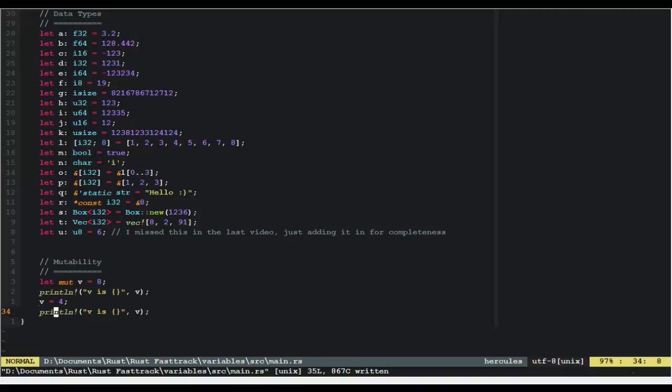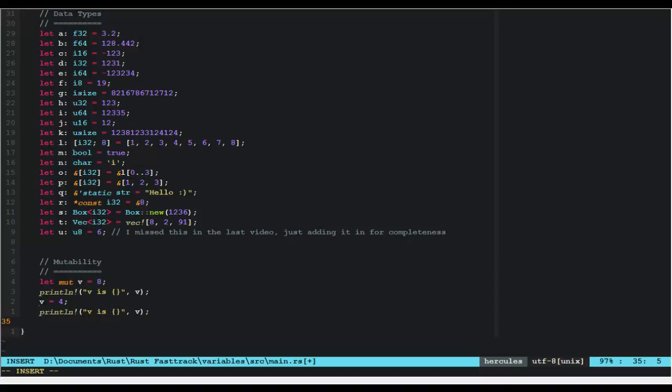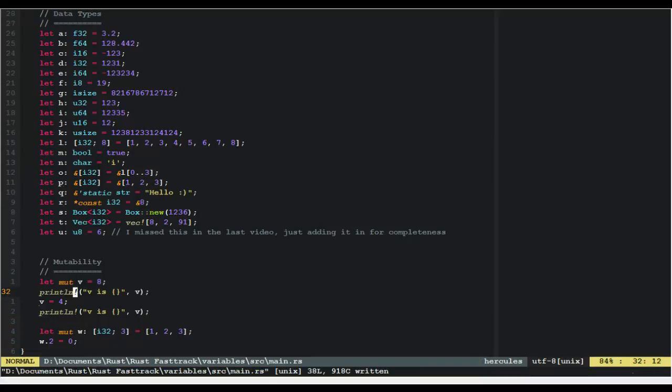So, we've looked at this. Let's look at something else quickly. Yeah, so let's say we have an array. Man, I'm running out of letters. So we're going to let mutable w of an array of 3 i32s. We're going to let it be 1, 2, 3. So this is mutable, so we can then say w dot 2 equals... can you use dot syntax with these? I'm not actually sure.